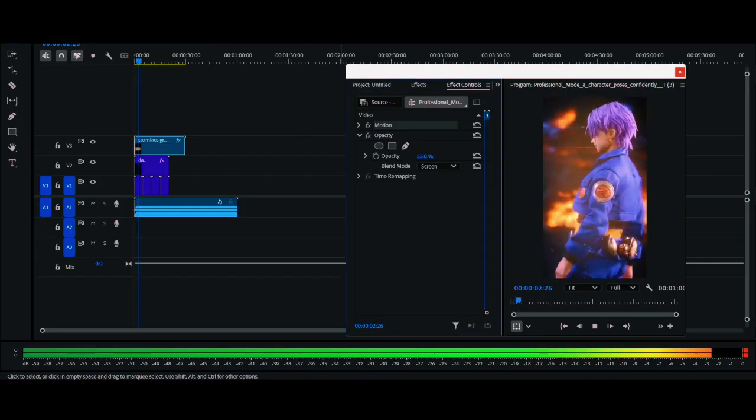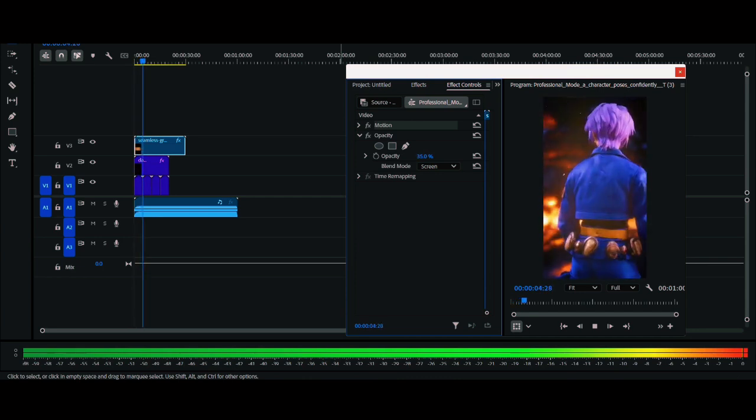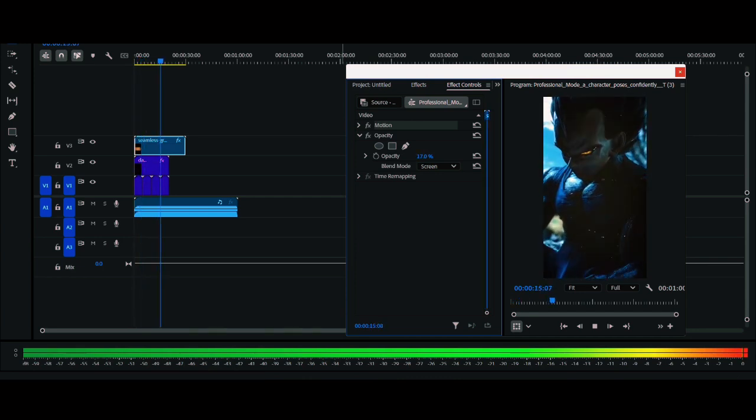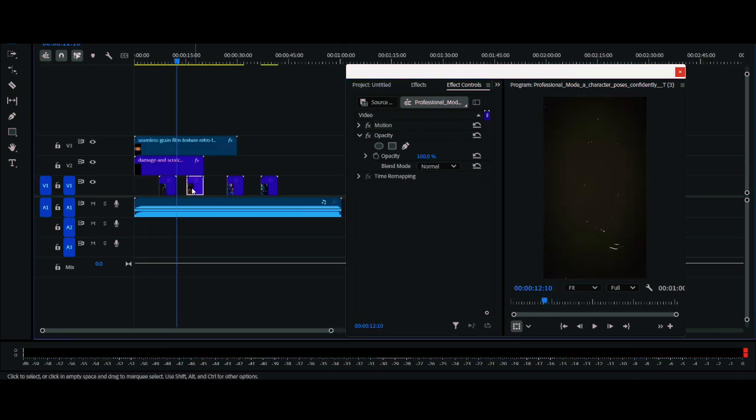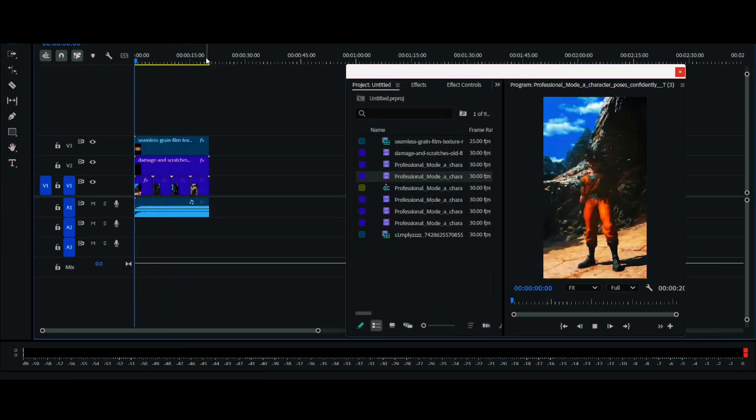I'm going to bring the opacity down so it's not quite as strong. Maybe something like this, about 18% should be fine. And set them up how I want. And after doing that, here's what we got.